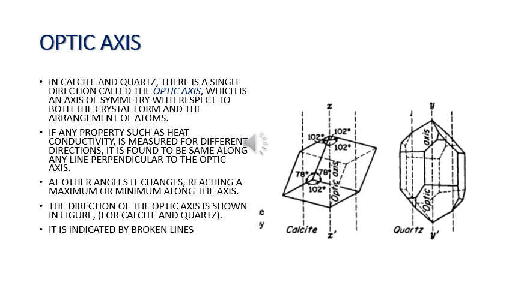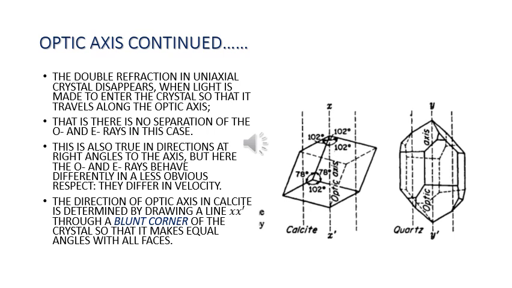We now define something called the optic axis. In calcite and quartz, there is a single direction called the optic axis, which is an axis of symmetry with respect to both the crystal form and the arrangement of atoms. If any property such as heat conductivity is measured for different directions, it is found to be the same along any line perpendicular to the optic axis. At other angles, it changes, reaching a maximum or minimum along the axis. The direction of the optic axis is shown in the figure on the right for both calcite and quartz. It is indicated by broken lines.